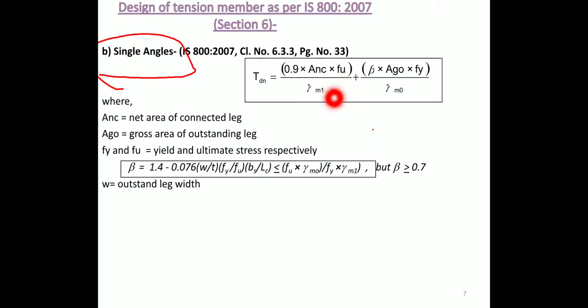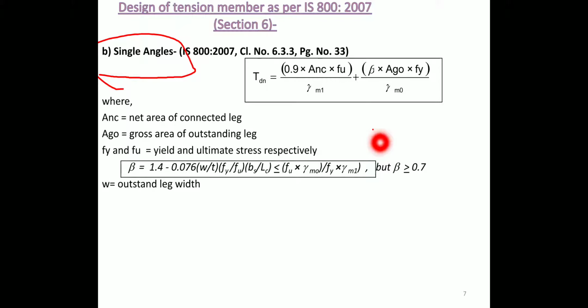where try to understand what is meant by Anc. Anc is the net area of connected leg. We know that for angle section there are two legs.